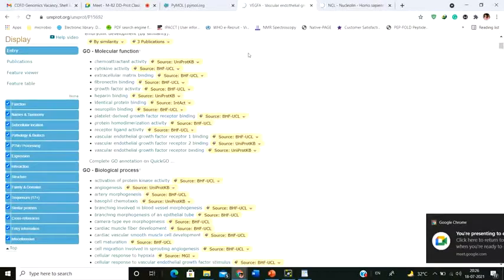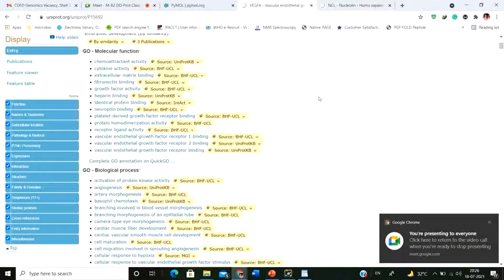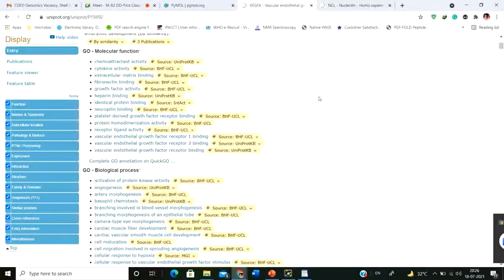Now see the molecular function. Molecular function means what? Molecular function means the function of that particular molecule, what it is doing. For example, it is binding to the growth factor receptor. Okay, so receptor ligand activity, it is binding to a particular receptor. It has cytokine activity. But how it is impacting the total biological process.